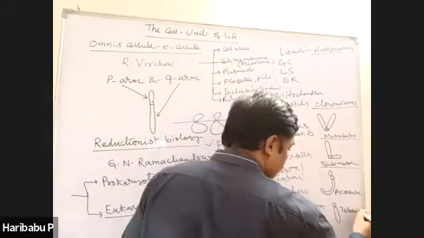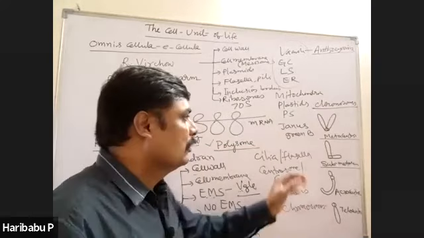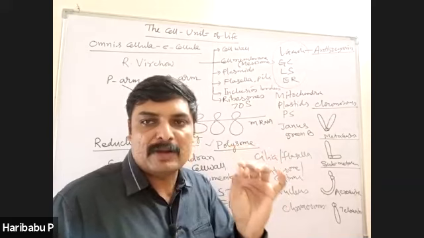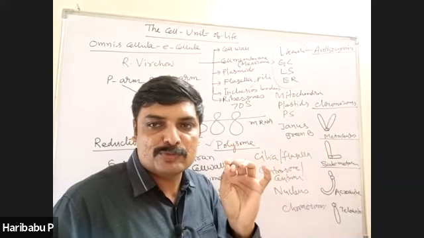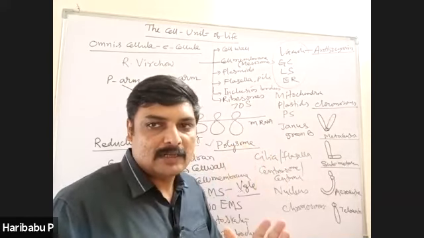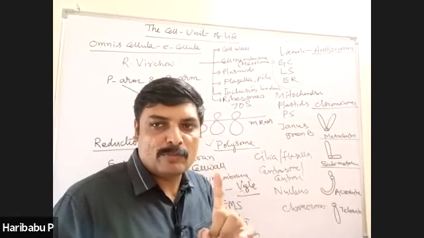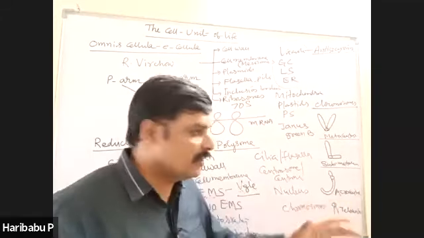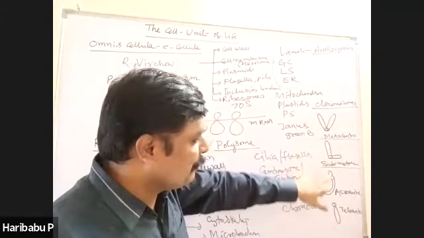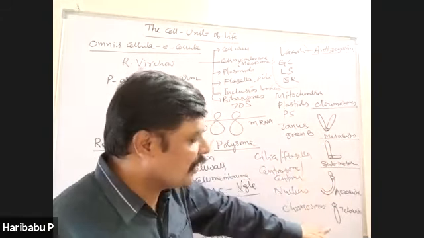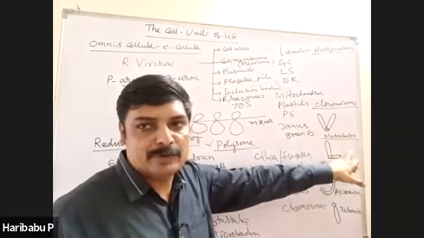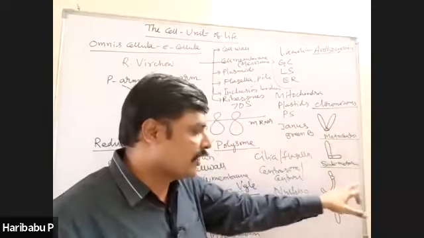I repeat, metaphase chromosomes are rod-shaped because they show maximum condensation, and each metaphase chromosome shows 2 chromatids. But anaphase chromosome contain 1 chromatid, and the chromosome shows different shapes, namely V shape, L shape, J shape, and I shape. If centromere is present exactly in the middle, so that both the arms are equal and attain V shape during cell division, that is during anaphase.